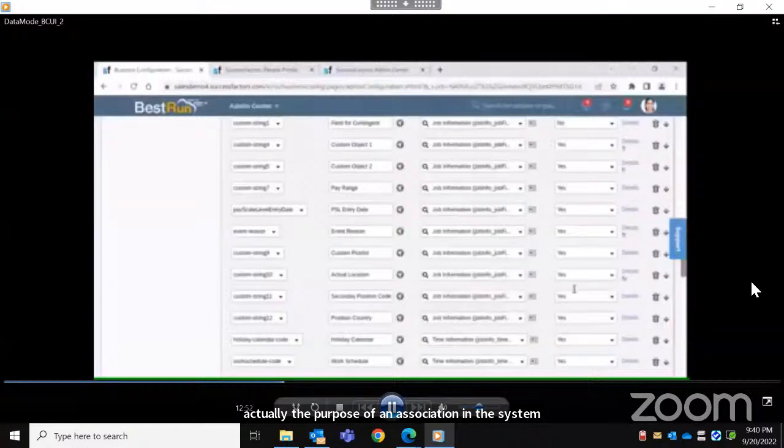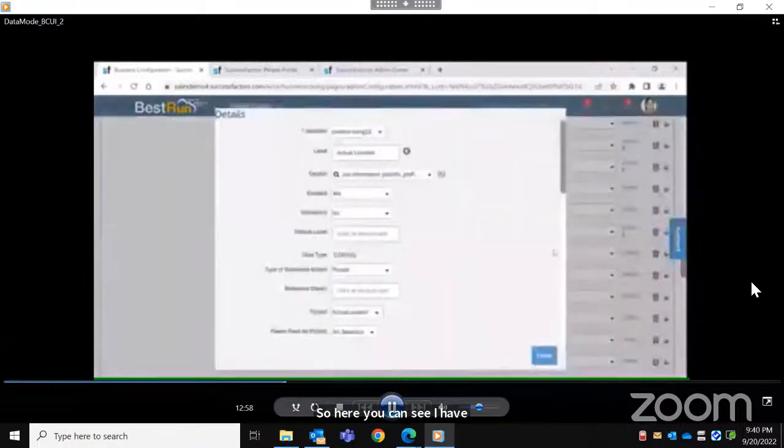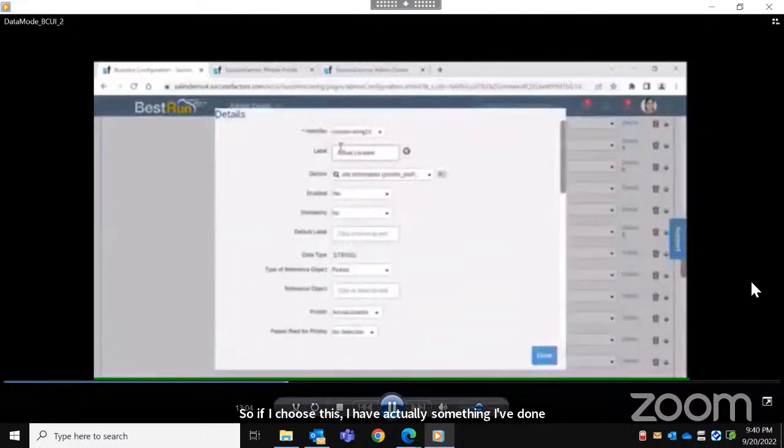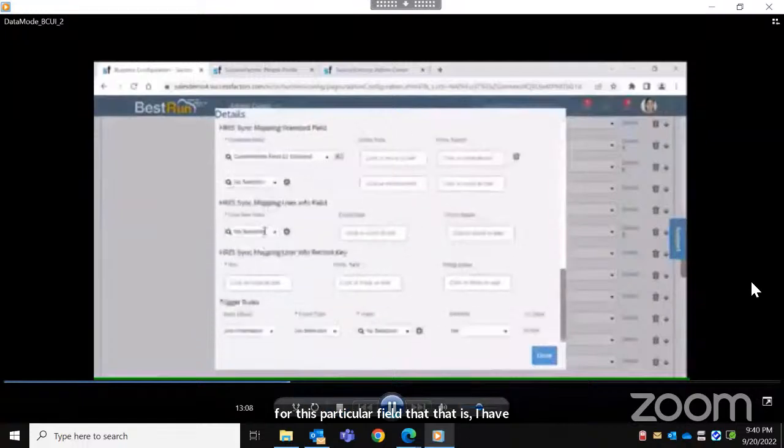Here you can see I told you SY means sync mapping. If I choose this, I have done something for this particular field: I have created some custom field and created a sync mapping for it.